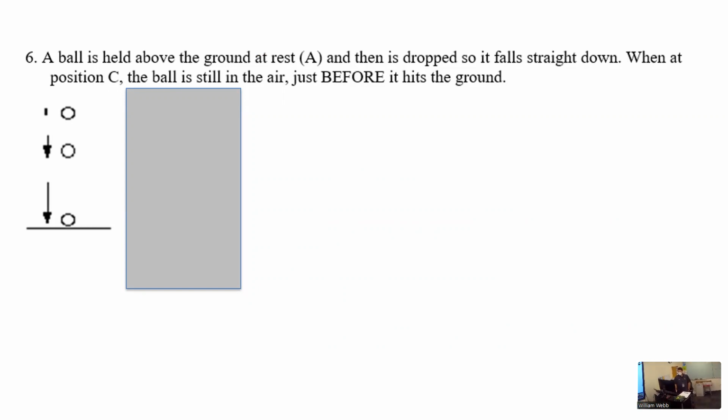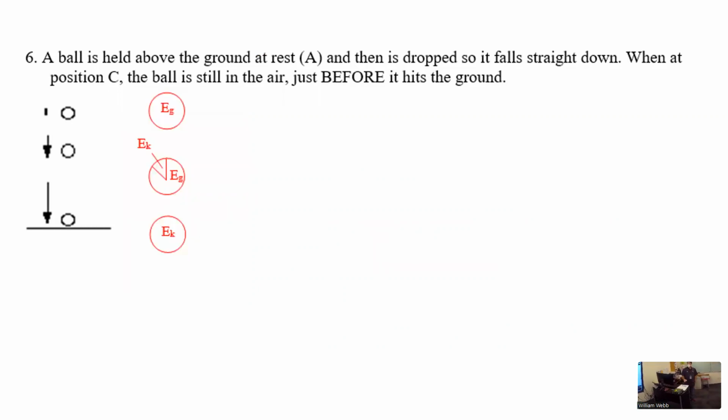All right, so here's how the pie charts could look. All gravitational, then some sort of split between the two, and then all kinetic at the bottom as it's reaching the ground. And we're assuming here no air resistance because they didn't say otherwise. On the College Board formula sheet, I've mentioned this a couple times, down here it says follow these conventions. Assume air resistance is negligible unless otherwise stated. So they didn't say we should consider air resistance, so we ignore it, and there's no dissipated energy in this scenario then.